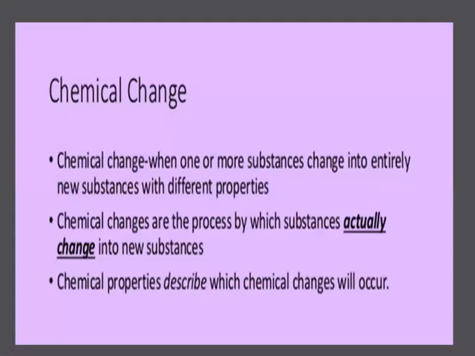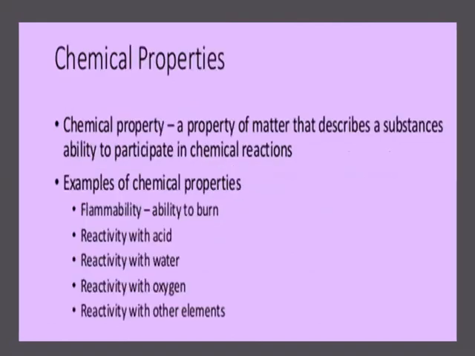Chemical change can therefore be considered as a change when one or more substances change into entirely new substances with different properties. These are the processes by which substances actually change into new substances. Chemical properties describe these chemical changes which occur. What are these chemical properties?